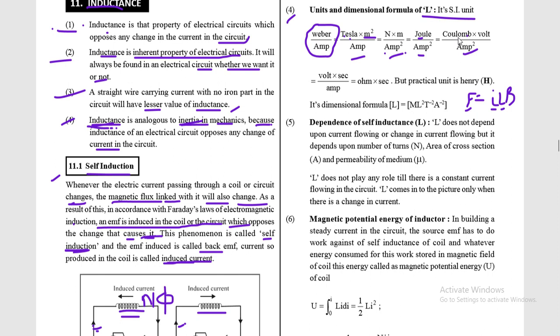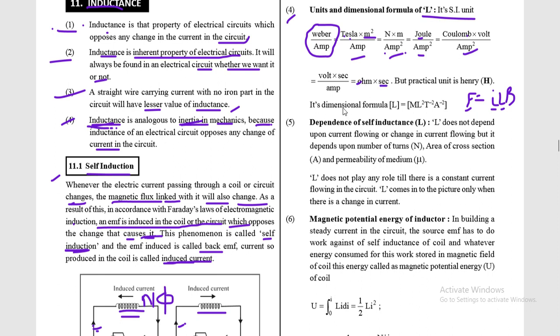So if you replace Q is equal to I into t, one of the amperes is cancelled and t will be here. So V upon ampere becomes the unit of resistance, that is ohm, and into second.